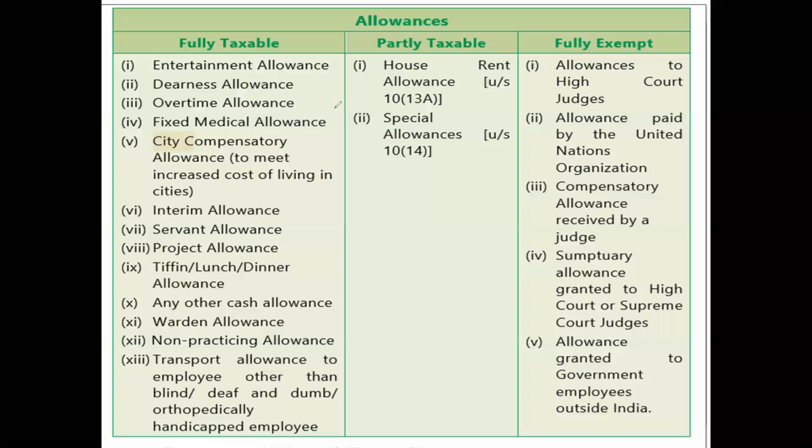Now we are going to talk about some allowances and how they are going to be taxed. Very, very important. Allowances are basically divided into three parts: fully taxable, partly taxable, and fully exempted. When we do problems, you will understand. For now, I'm only going to talk about which are fully taxable, which are fully exempted, and which are partly taxable.